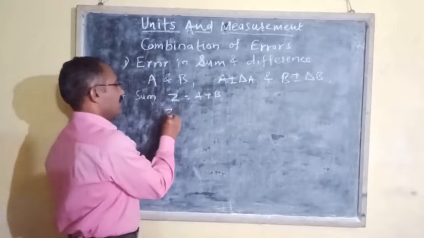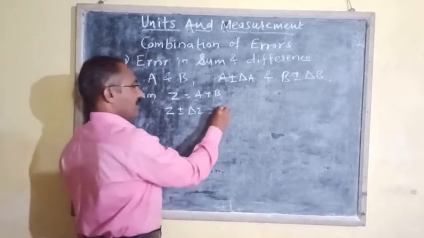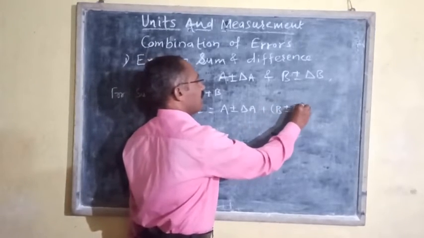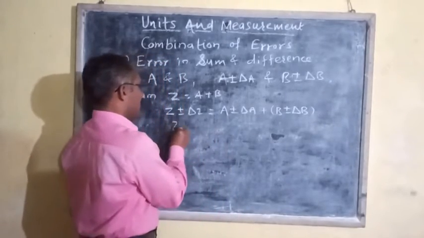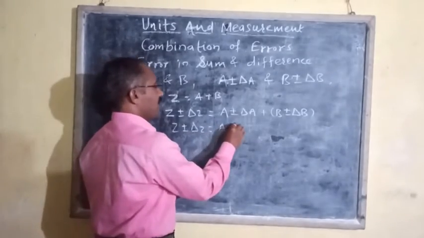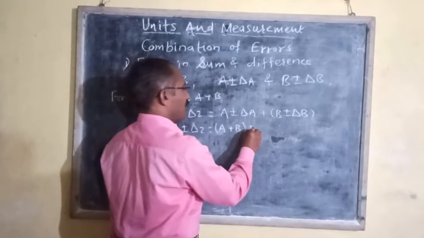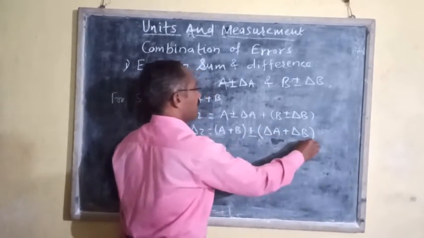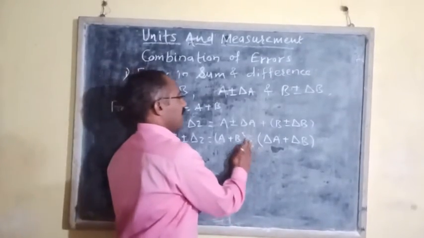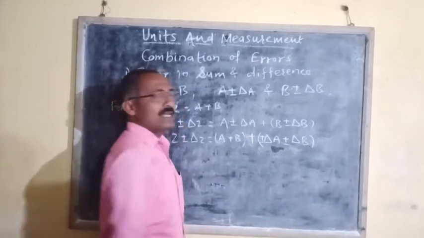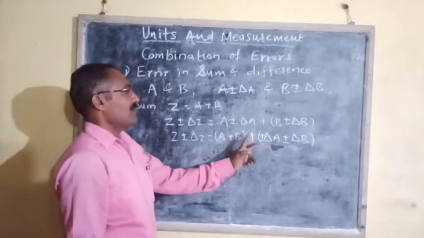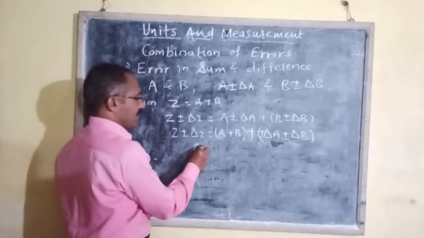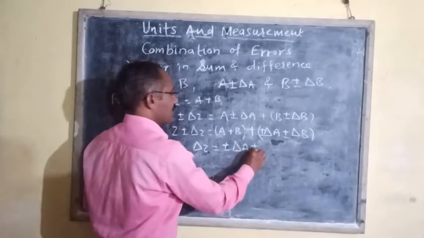or we can write Z plus minus delta Z is equal to A plus minus delta A plus B plus minus delta B, or this can be written as Z plus minus delta Z is equal to A plus B plus minus delta A plus delta B. Here plus minus delta A plus minus delta B is the absolute error in the measurement of Z, that is delta Z, or we can write delta Z is equal to plus minus delta A plus minus delta B.